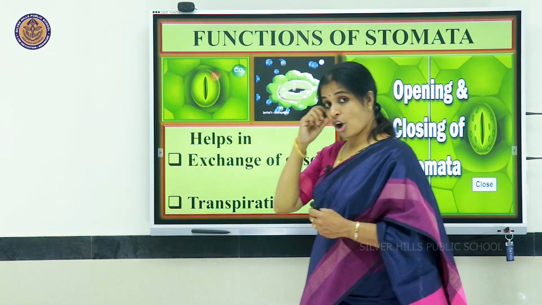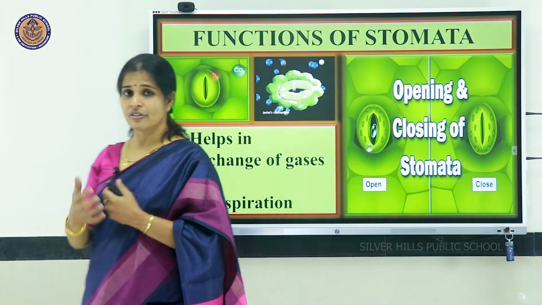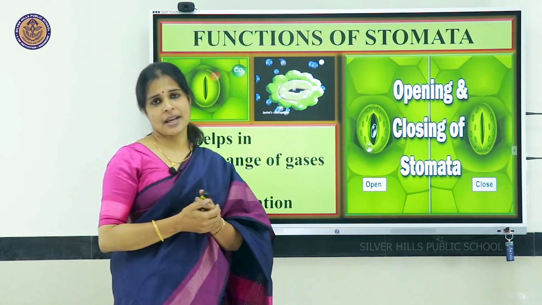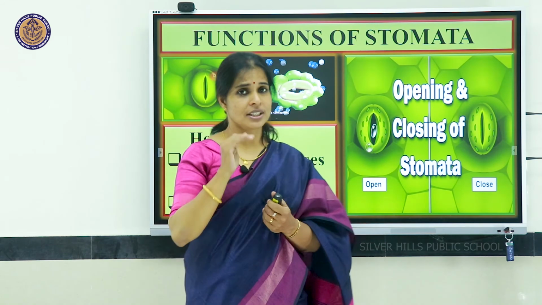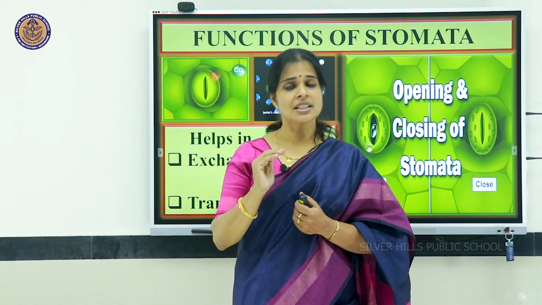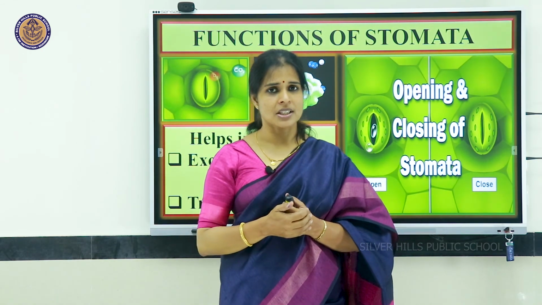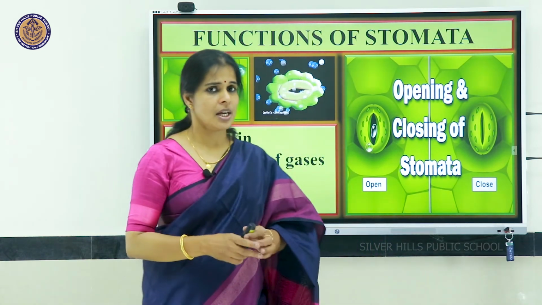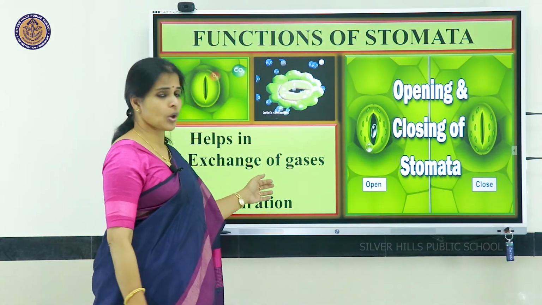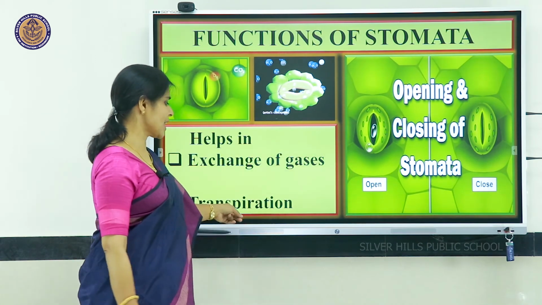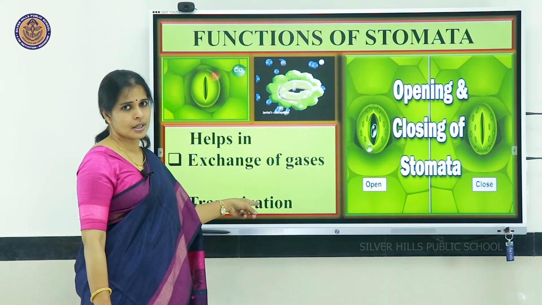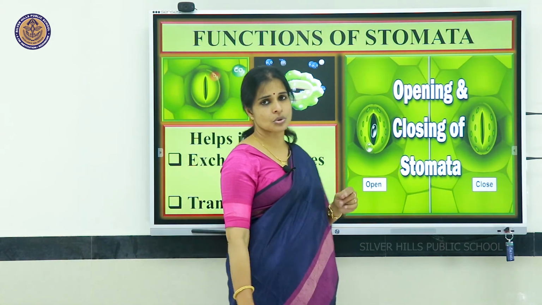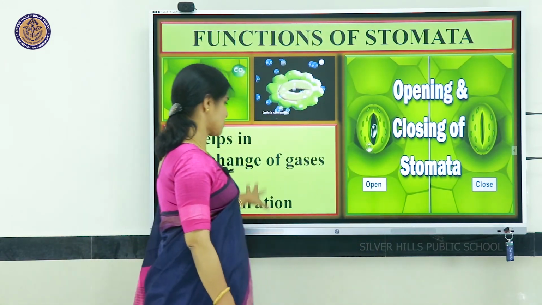And another one, loss of water. Excess water, if it is present on the plants, is not good for the plants. This has to move out or has to be removed. How is this excess water removal taking place? Through the stomatal opening, the water can be moved out. This process of removal of water through the stomata is known as transpiration. Loss of water through the stomata is known as transpiration.